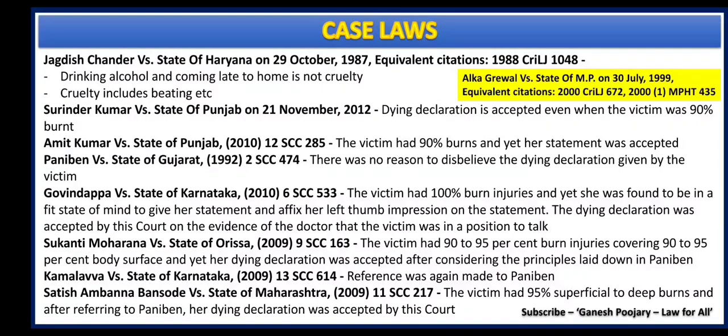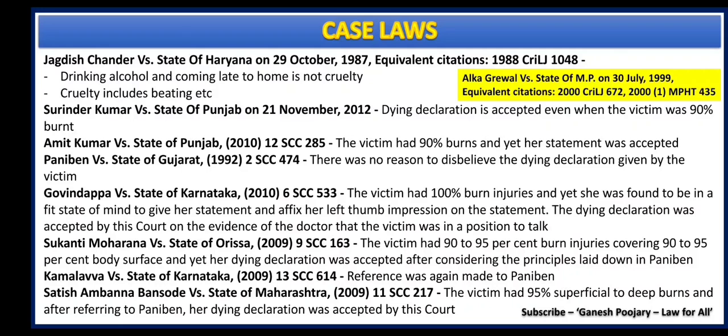Then I have given as many as 7 important case laws which are discussing the importance of dying declaration, or when dying declaration of such wife can be considered, when cannot be considered. All of that is discussed in these 7 case laws. Here they have experienced cruelty, they tried for suicide, and before dying they have made a statement that their husband is the reason for their suicide attempt. Now here most of them were burnt more than 90% or so. In that case, whether the court shall consider their dying declaration or not, that is what is discussed in these